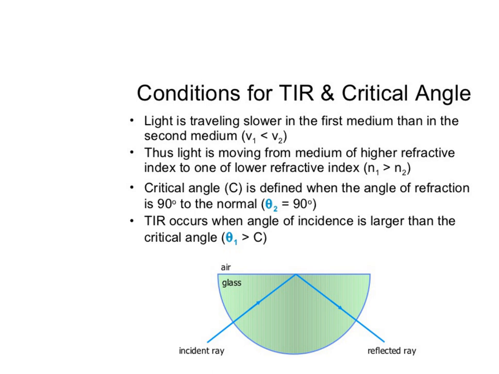So these are the conditions. First, light is slower in the first medium, that means the velocity in this medium will be slower than the velocity in the second medium. Second, light is moving from a medium of higher refractive index to lower refractive index. Third, theta 2 is equal to 90 degrees, that is the critical angle. And the last condition is that the angle of incidence is larger than the critical angle.